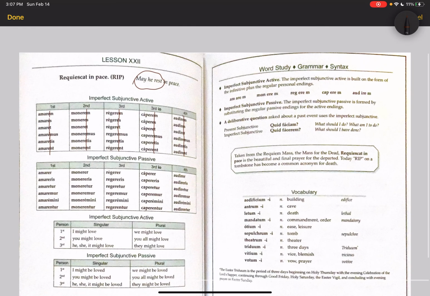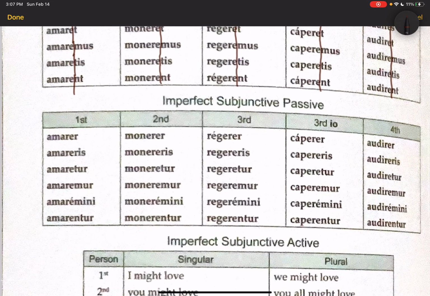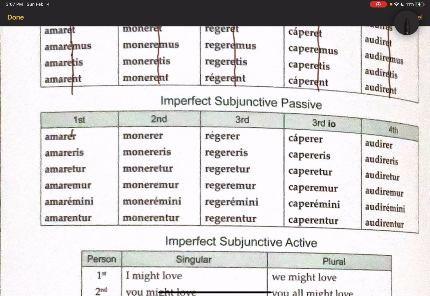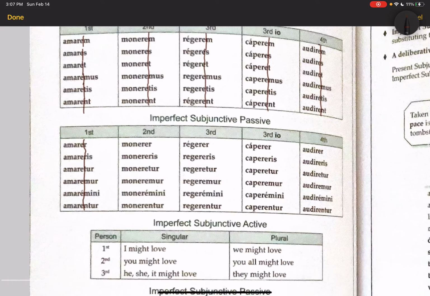On 71 we see the imperfect subjunctive passive is formed by substituting the regular passive endings for the active endings. So that's what we see here. We get amare again, but instead of the active endings, we have passive ones. So amarer, amareris, amaretur, amaremur, amaremini, amarentur. And then again, monerer, and regerer, and caperer, and audirer. Alright, so that's pretty simple.